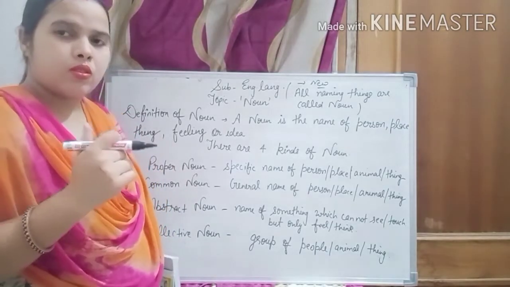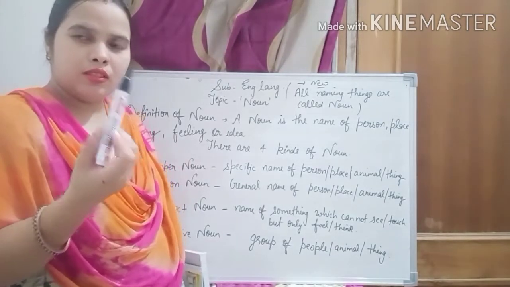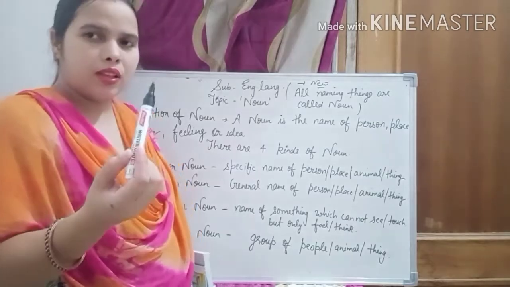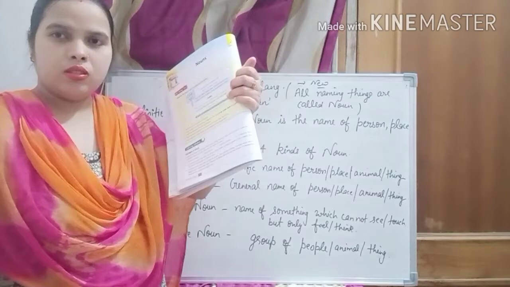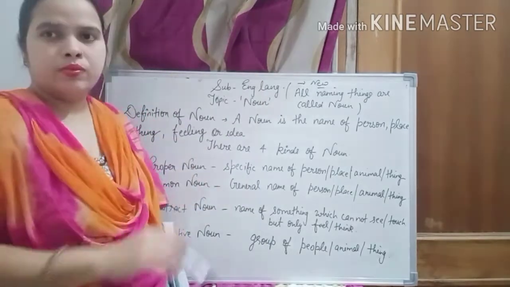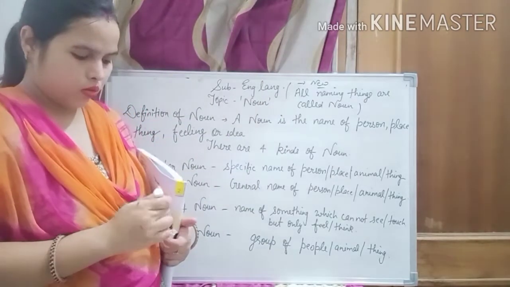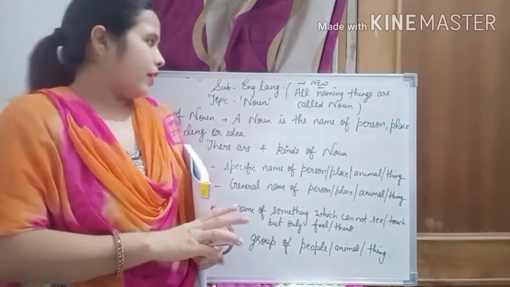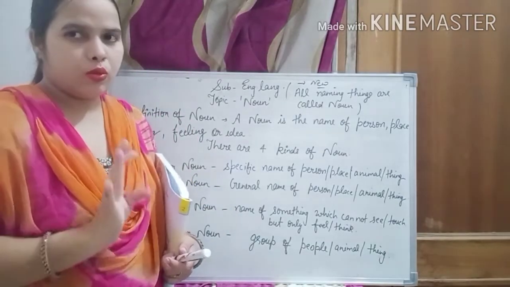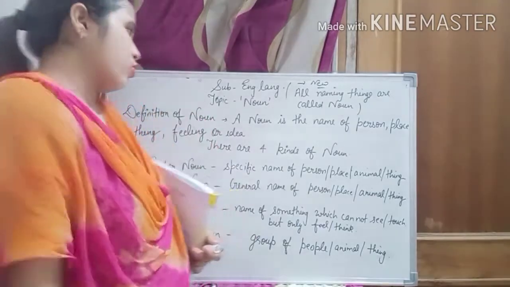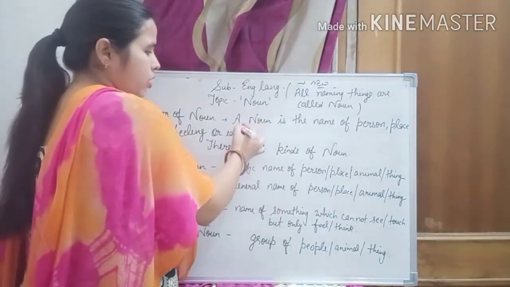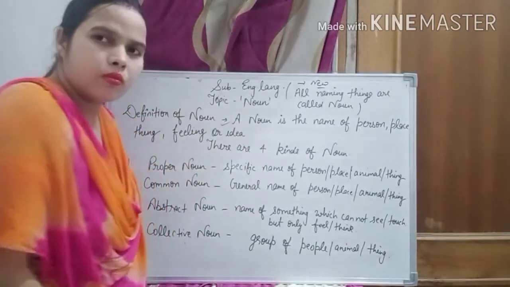For example, marker. See, this is a marker, this is a name, right? Book, board, all are noun. So we can say that all naming things are called noun. Okay, but the definition you will have to write down on your notebook, students.